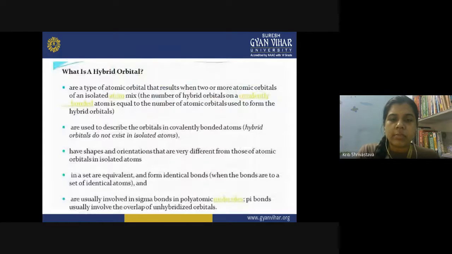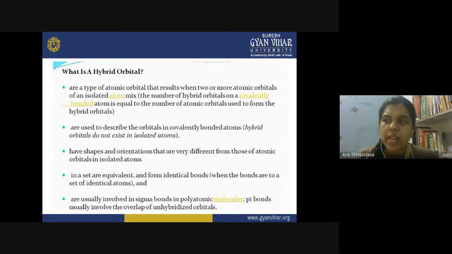These simple assumptions do not hold true for all atoms, so the concept of hybridization came into existence. So, what is a hybrid orbital? It is a type of atomic orbital that results when two or more atomic orbitals of an isolated atom mix and redistribute their energy. The number of hybrid orbitals on a covalently bonded atom is equal to the number of atomic orbitals used to form the hybrid orbitals.